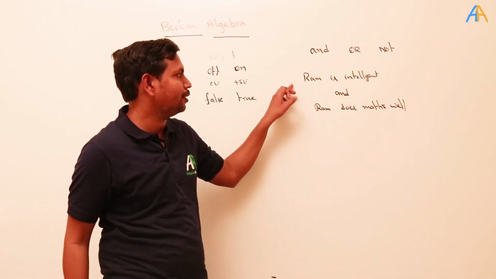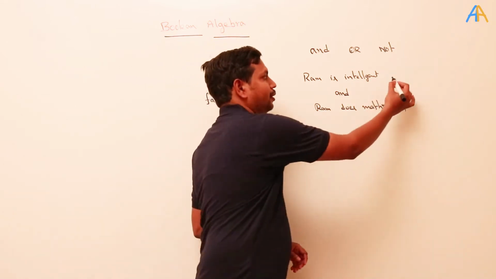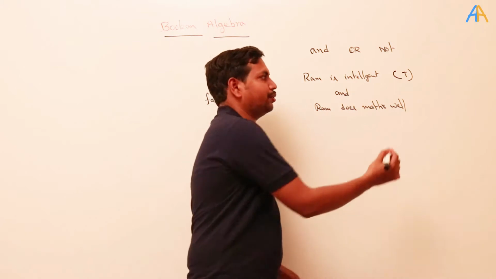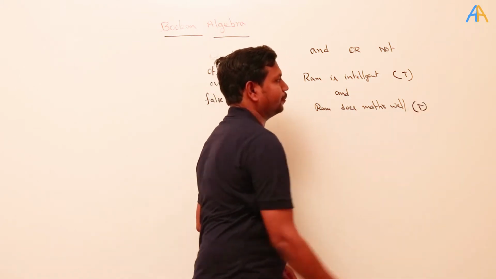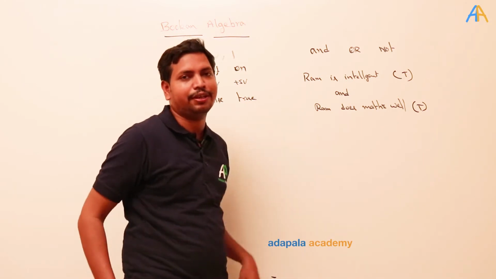What does it mean? This is the AND operation. Ram is intelligent, which we assume is true, and Ram does maths well, which is also true. That means in an AND operation, when both are true, the statement will be true.